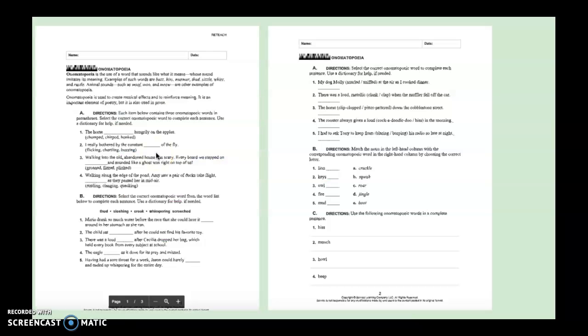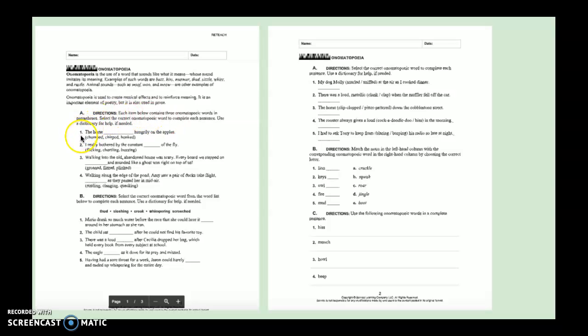So you're going to have two worksheets to complete for onomatopoeia. If you need reminders of what an onomatopoeia is or examples, that's here at the top of the first page. And then you have 5 sections altogether to complete. The first section says each item below contains 3 onomatopoeic words in parentheses, and you're going to select the correct onomatopoeic word to complete each sentence.